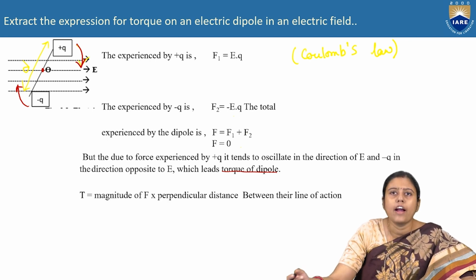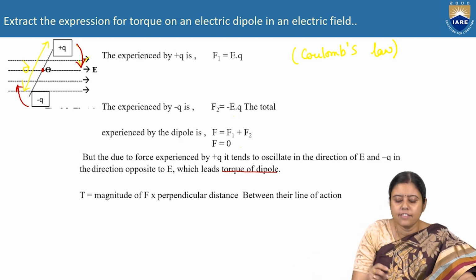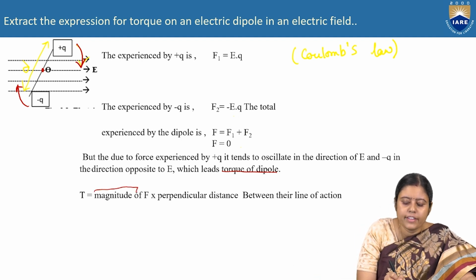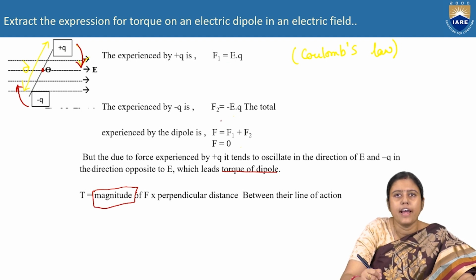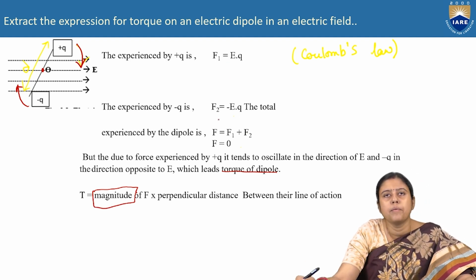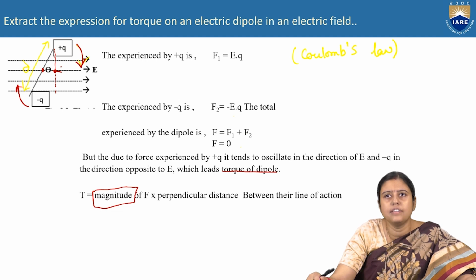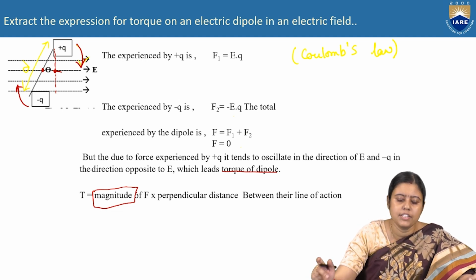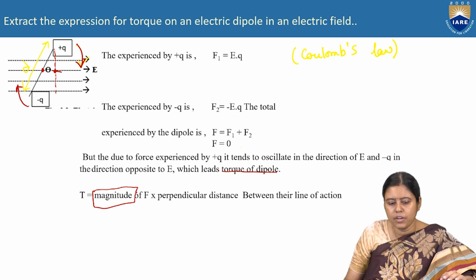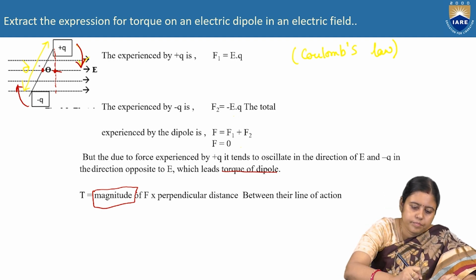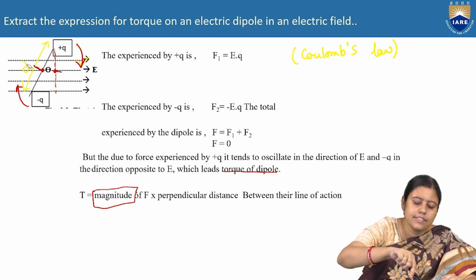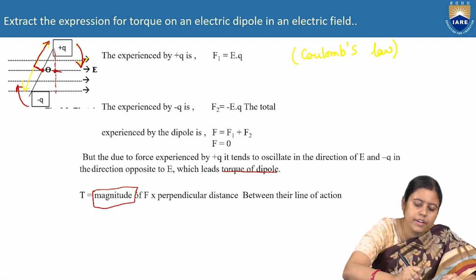So what is torque? According to the definition of torque, T is equal to magnitude. Remember, we are taking only the magnitude, not the direction. So magnitude of force times perpendicular distance, not the normal distance, between their lines of action. So we have to take the perpendicular distance, and we are taking the distance from the equilibrium point as D.